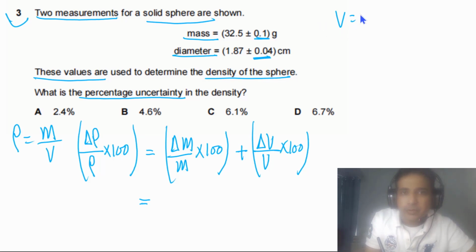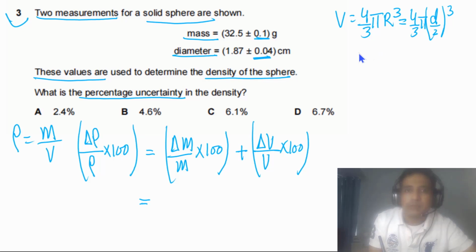So first of all, we can write down the volume of a sphere. This is equal to 4/3 pi r cubed. But in this case, we have diameter instead of radius. So we can say 4/3 pi, and here we have diameter. We can say d/2 is the radius, cubed. Now, if we simplify, we will get 4 pi d cubed divided by 3 times 8. Now we can cancel the 4, so we are left with pi/6 d cubed. So this is the volume.